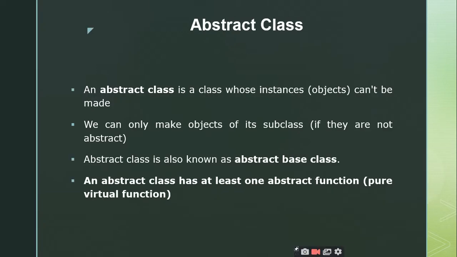Coming to our theoretical part, an abstract class is a class whose instances cannot be made. That means you cannot create any object for that particular class. Such types of classes we call abstract classes. So how can you make a class an abstract class?